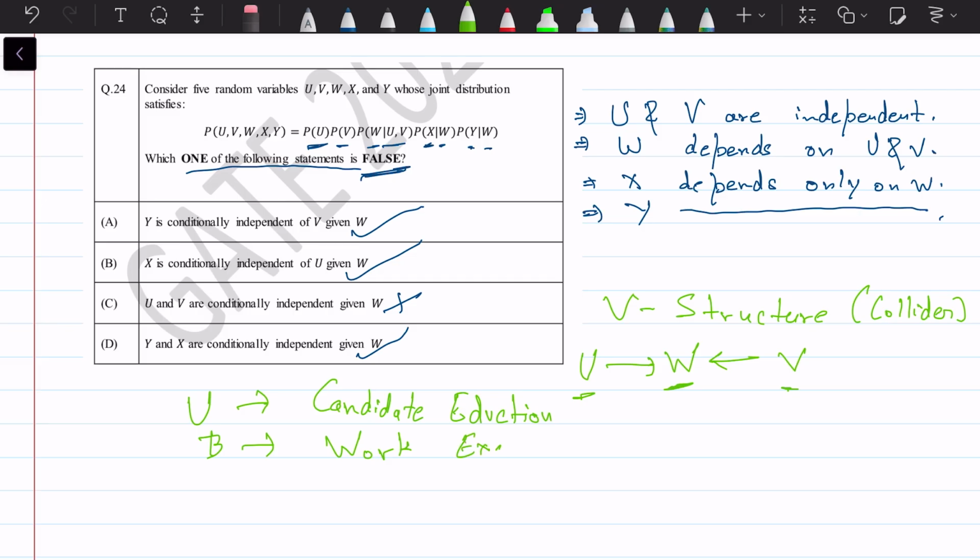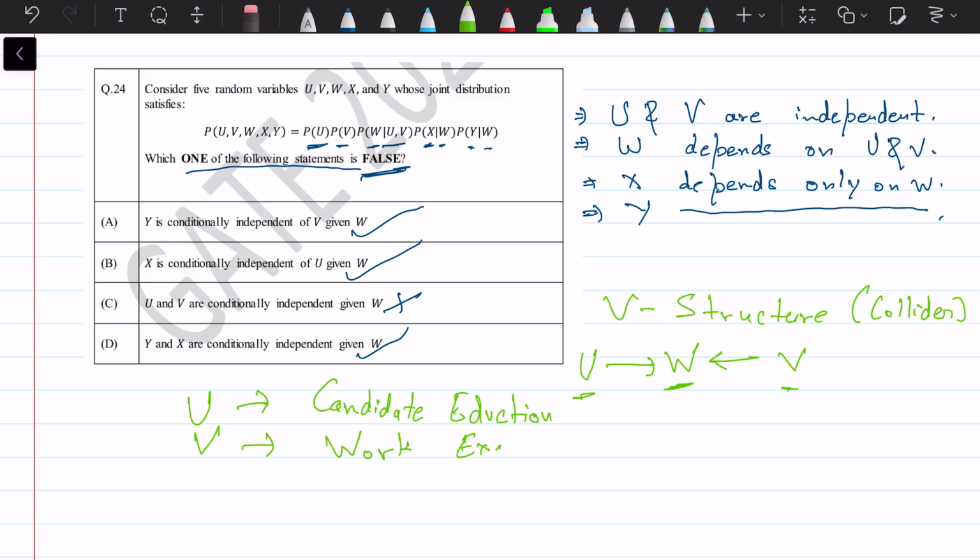Now these two things are completely independent. A candidate could have different educations and different work experience. Some may be very highly educated but have less work experience, or some may have higher work experience but less education. Some may have both, some may have none. So these two things are independent. They don't have much to do with each other.